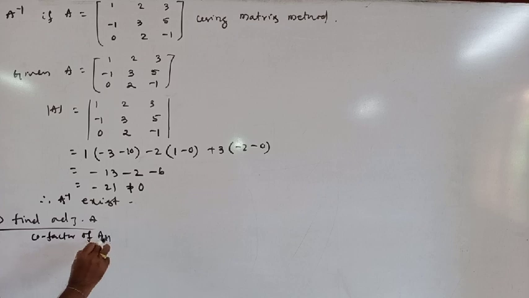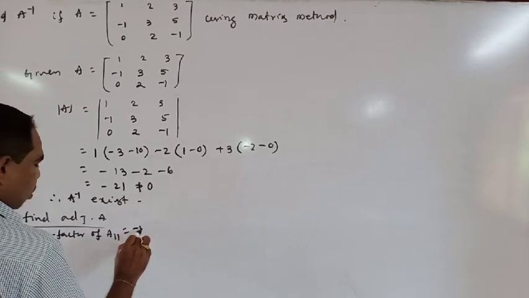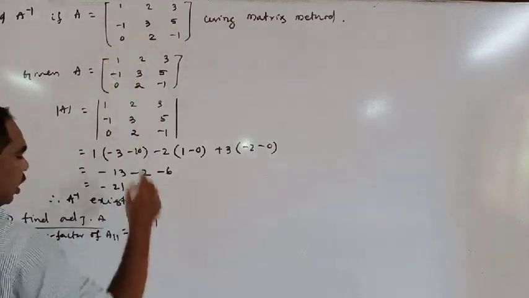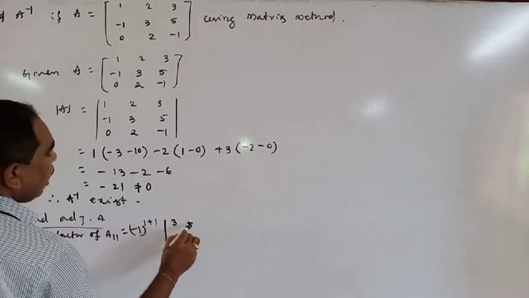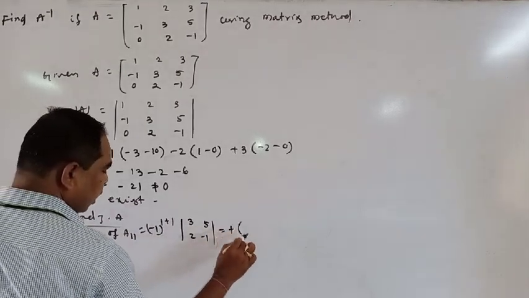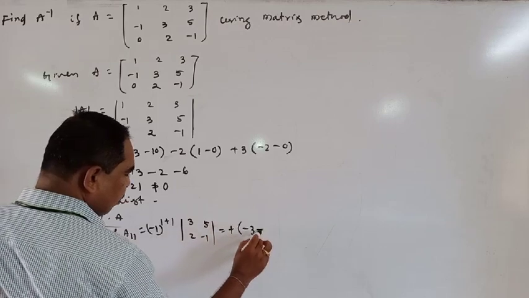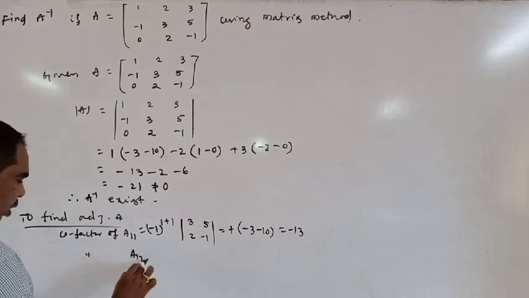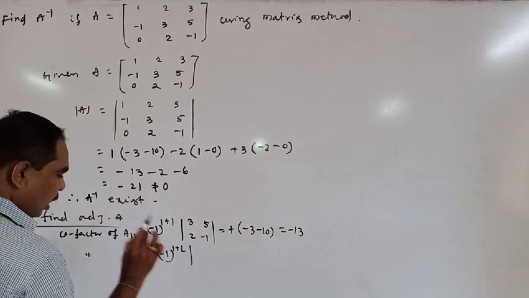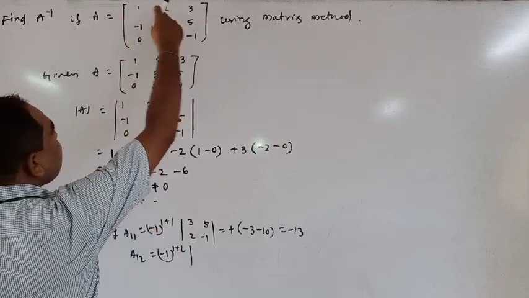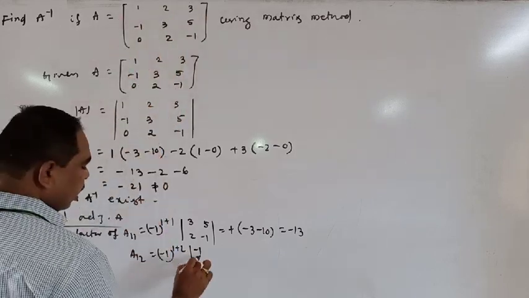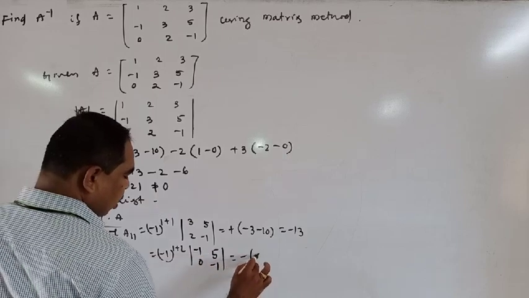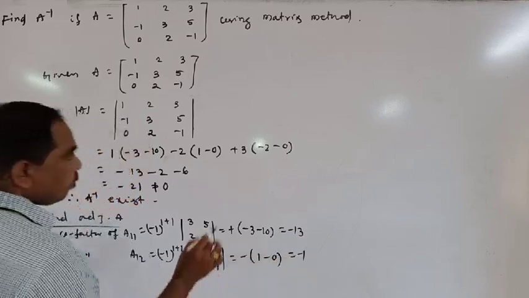of A11 is -1 to the power 1 plus 1, first row and first column deleted, rest part determinant 3 5 2 -1, so this is -3 -10, -13. Cofactor of A12 is -1 to the power 1 plus 2, determinant of first row deleted, second column deleted, rest part determinant -1 1 0 -1, minus of 1 minus 0, minus 1.